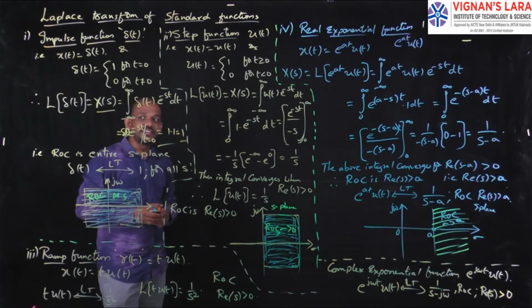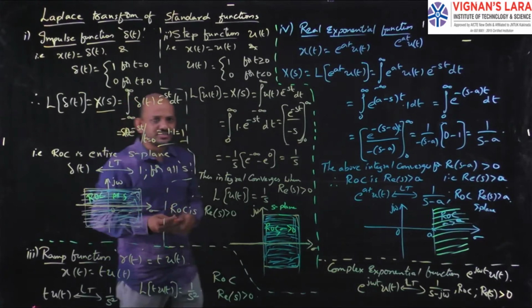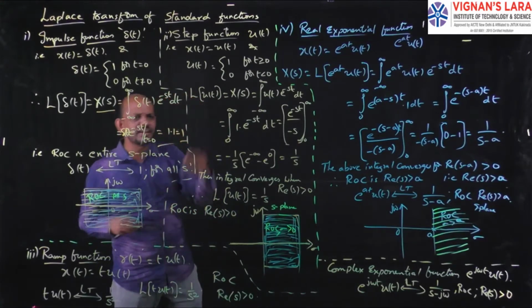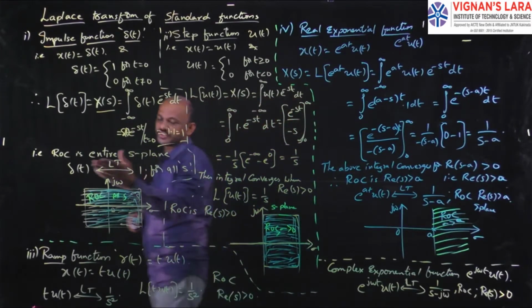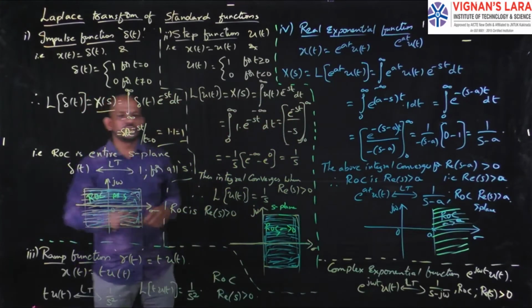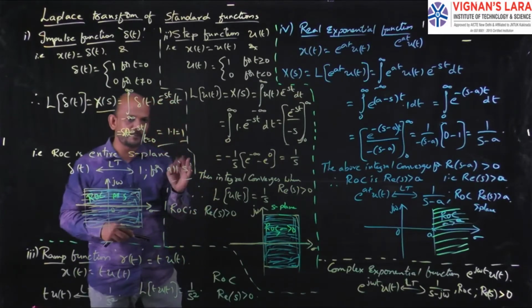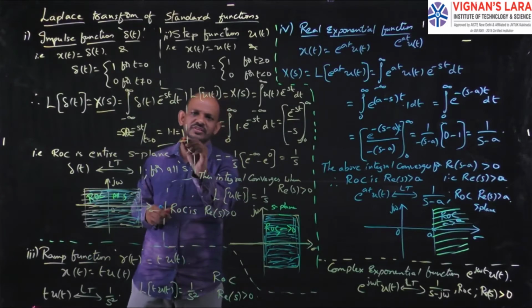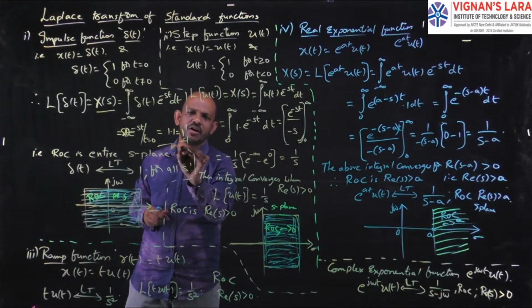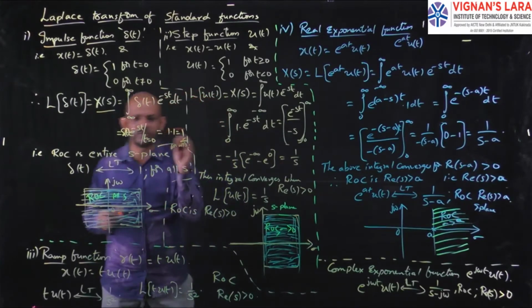Here I need the ROC, region of convergence. So this one is for all values of s, that is, the entire s plane is the region of convergence for this Laplace transform. The region of convergence is the entire s plane, because this value 1 is for all values of s.